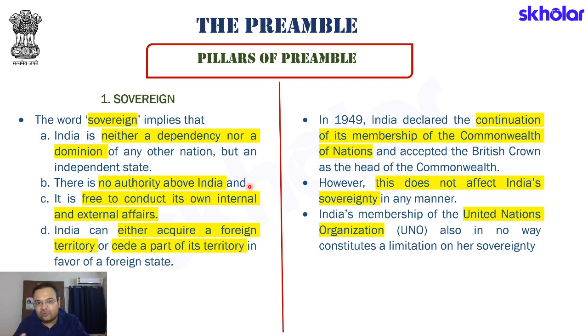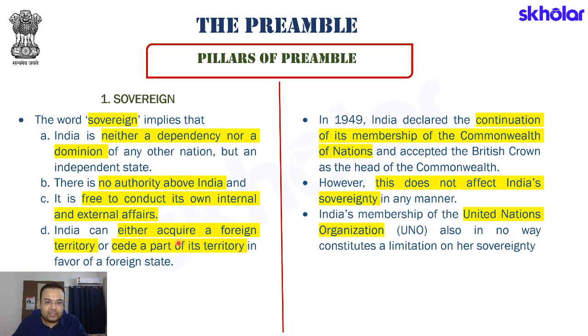For example, when we talk about British rule, Indians were looking for dominion status for a very long time. What exactly is dominion status? It means that with respect to some aspects, Indians would be able to govern themselves, but with respect to other aspects, the British government would take decisions. At that time, with dominion status, we could not call ourselves sovereign. We can call ourselves sovereign when we are not dependent on any other power, and the government that we elect, the legislature that we enact, can take decisions on behalf of India. It is free to conduct its own internal and external affairs.